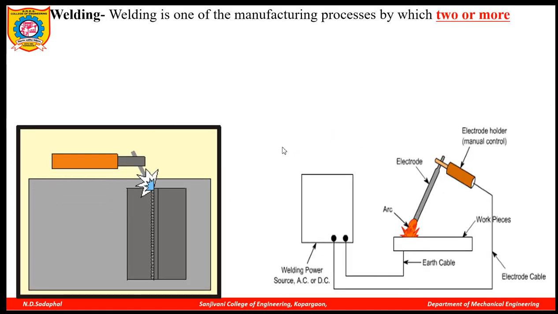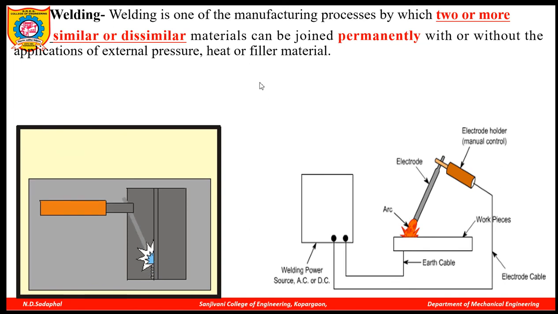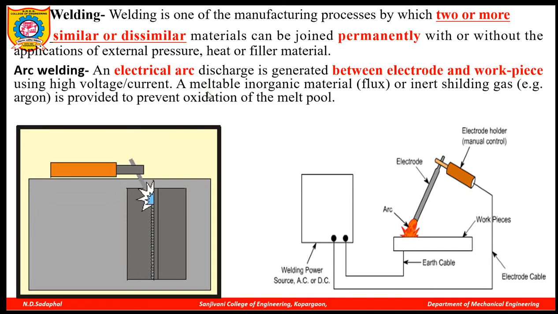Next is welding. So what is actually the difference between welding, soldering and brazing? The joint formed by the welding process is stronger than brazing as well as the soldering process. Here in welding, two or more similar or dissimilar metals or workpieces can be joined permanently to each other with or without application of external force or pressure or heat.